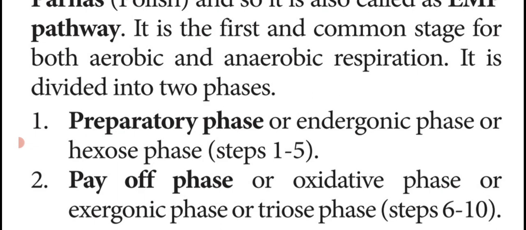Another one, payoff phase or oxidative phase or exergonic phase. First one is the endergonic, second one is the exergonic or triose phase. That means the 6 carbon compound splits into 2 molecules of 3 carbon compound, isn't it? Triose, tri means 3; hexa means 6. So steps 6 to 10 are known as triose phase or oxidative phase or exergonic phase or payoff phase.